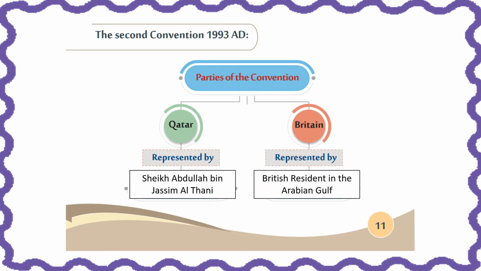Now, let's go to the second convention which happened in 1935 AD. So the parties or the groups of the convention were Qatar and Britain, Qatar being represented by, again, Sheikh Abdullah bin Jassim Al Thani, and Britain represented by the British resident in the Arabian Gulf. So this is already the second convention. Please take note.